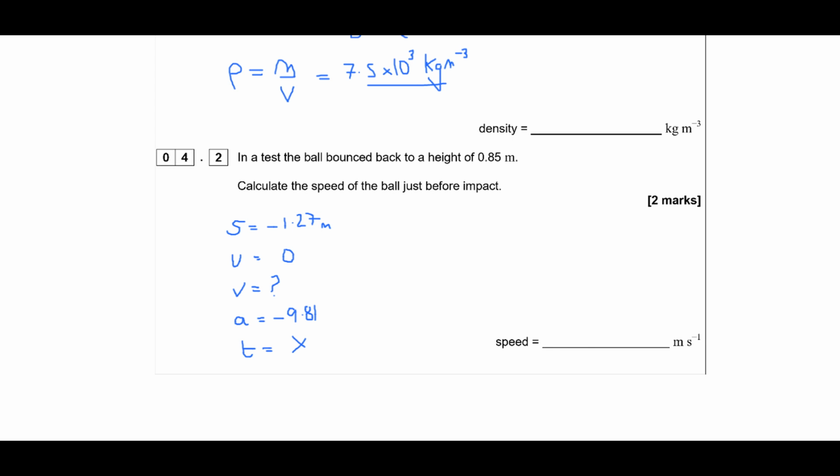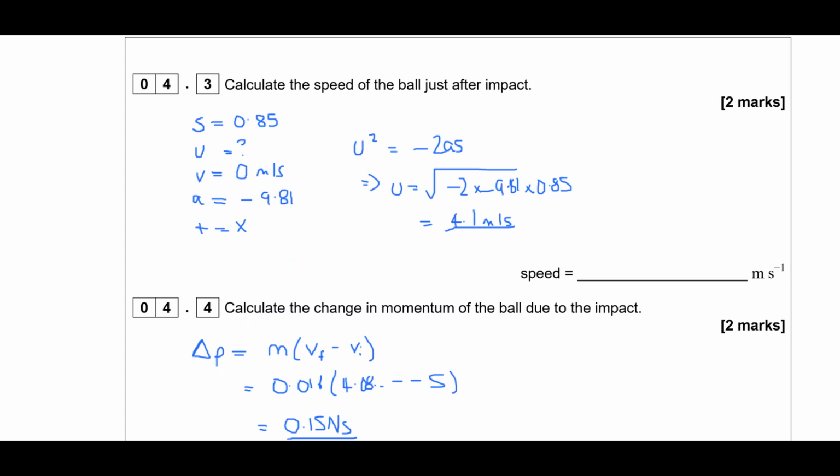So we're going to want the equation without time in it, which is this one, v squared equals u squared plus 2as. So then we can get rid of u squared because it's 0, so v is going to be the square root of 2 times minus 9.81 times minus 1.27, and when we do that, let's calculate that. So 2 times 9.81 times 1.27 square rooted gives us an answer of 4.99 and so on. So that's going to be 5.0 meters per second to 2 significant figures there. Okay, let's move on to part 3.